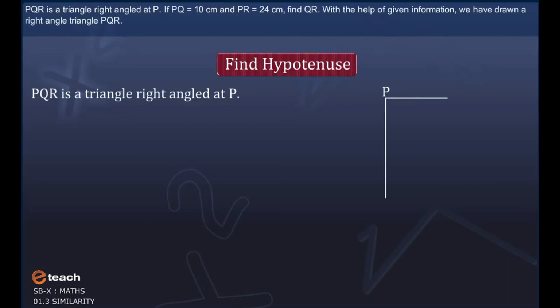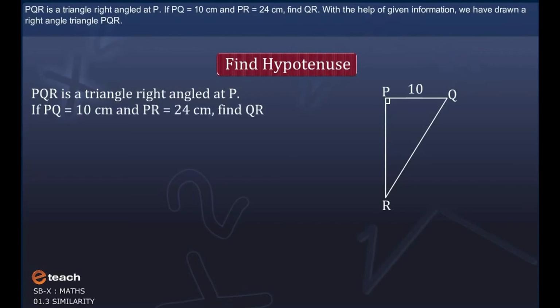Let us see an example on Pythagoras theorem. Find hypotenuse. PQR is a triangle right-angled at P. If PQ is equal to 10 cm and PR is equal to 24 cm, find QR.